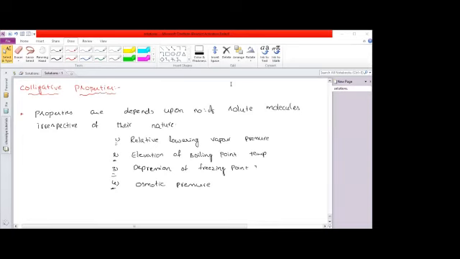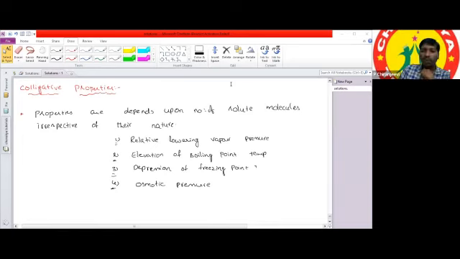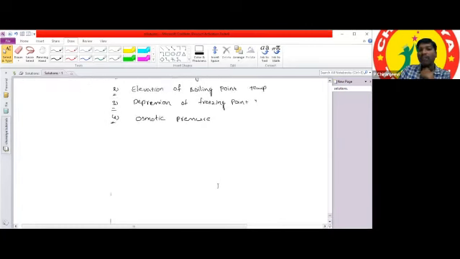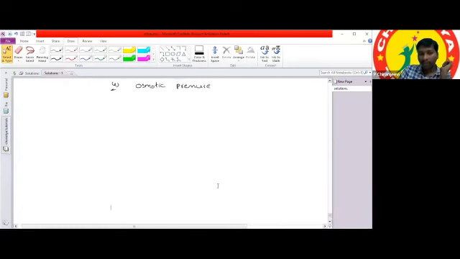Number of solute particles. Colligative properties depend upon the number of solute particles. They are independent of the nature of the solute particle. So one colligative property depends upon another colligative property. In that, the first one we can see is relative lowering of vapor pressure.